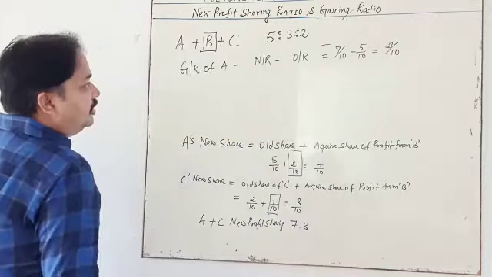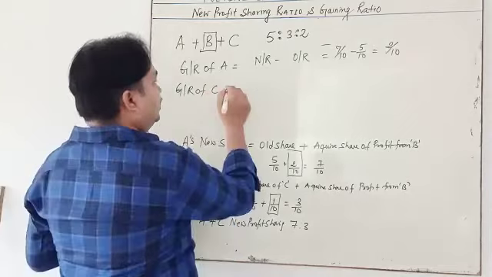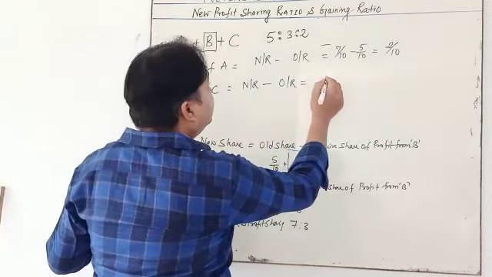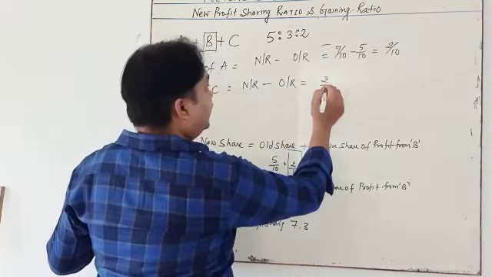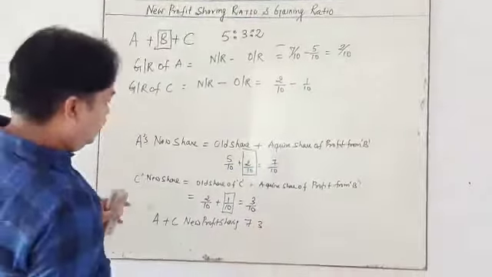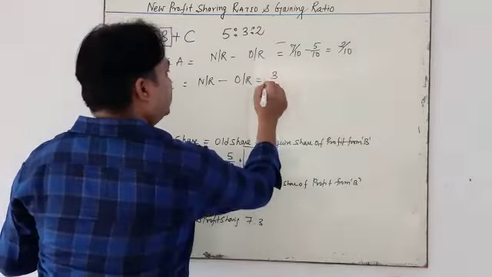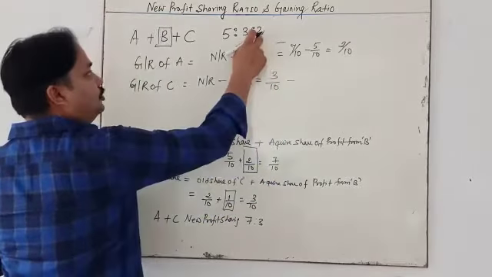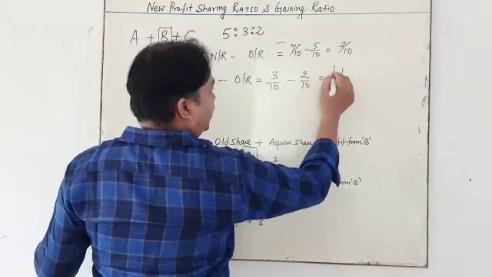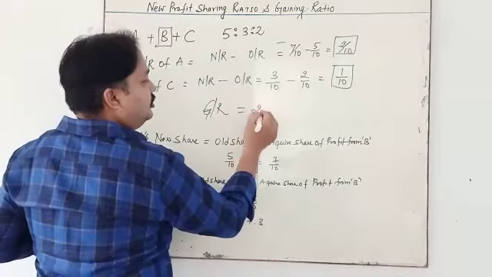Okay. Simple. What is the gaining ratio of C? New ratio of C minus old ratio of C. The new ratio is 3 by 10, and old ratio is 2 by 10. So what is the difference? 1 by 10. So my dear student, this ratio is called gaining ratio. You can write simply gaining ratio is equal to 2 is to 1.